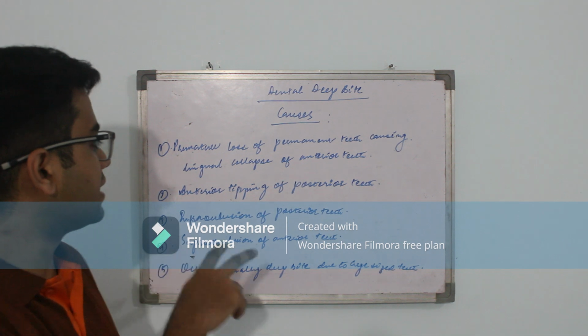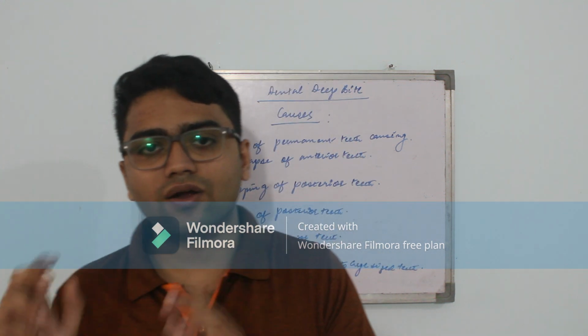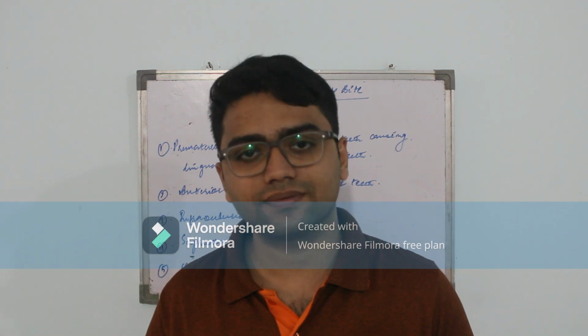Coming to the second point, anterior tipping of posterior teeth. When the posterior teeth come forward, there is a loss of vertical stop in the posterior direction. The more we go posteriorly, the more vertical stop the dentition gets. But when they come forward due to this anterior tipping, that is naturally lost in this case.